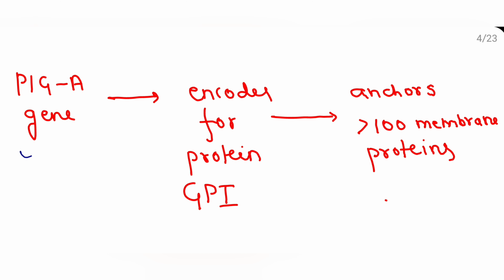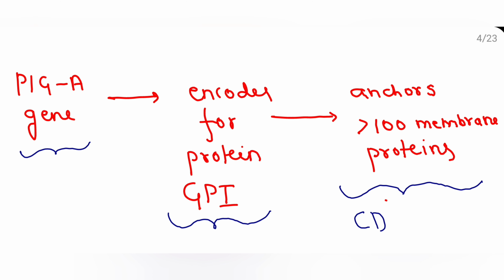There is the PIGA gene, which encodes for a protein known as GPI. GPI stands for glycosyl phosphatidyl inositol. This is an anchor protein which will anchor more than 100 membrane proteins. Important for our PNH are these membrane proteins, you remember CD55 and CD59.